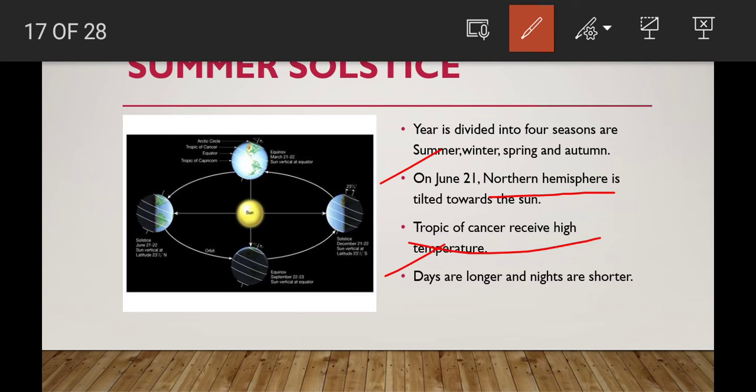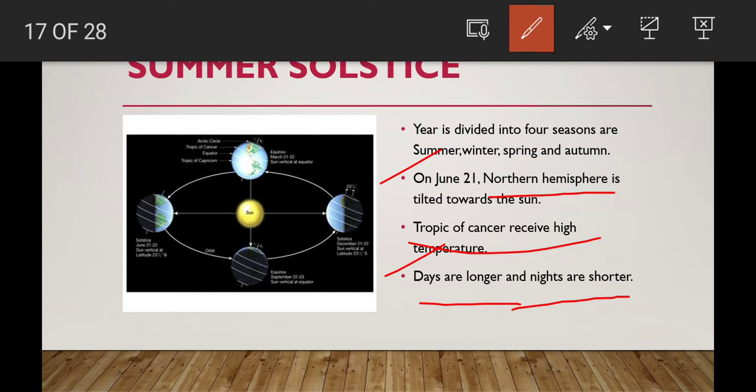Did you understand, children? Days are longer, nights are shorter in the northern hemisphere because on June 21st the sun's rays fall vertically on the Tropic of Cancer, and the northern hemisphere is tilted towards the sun, children.